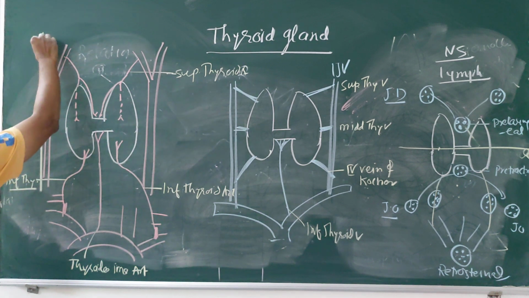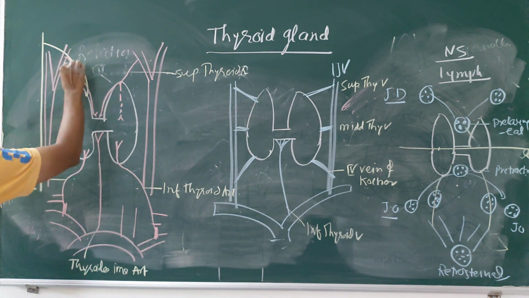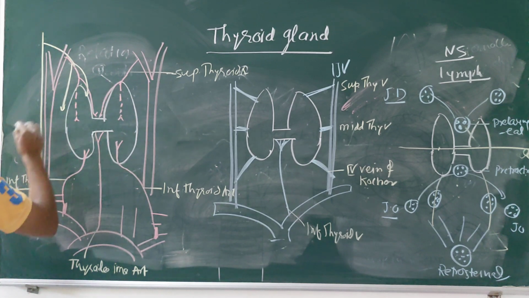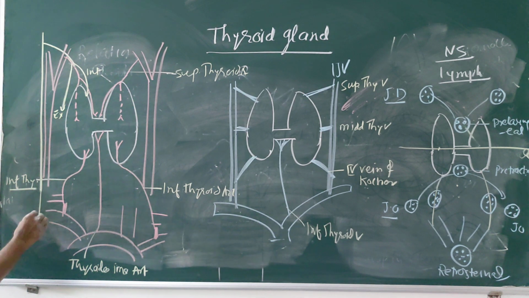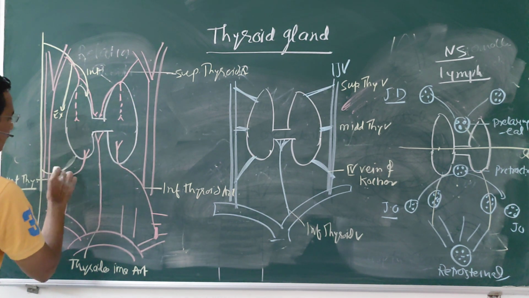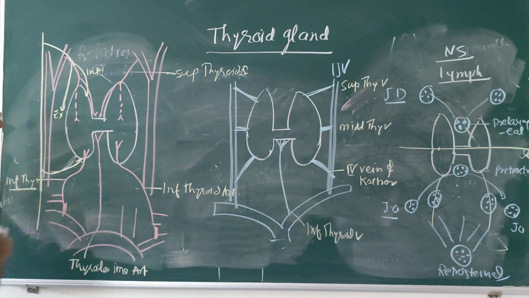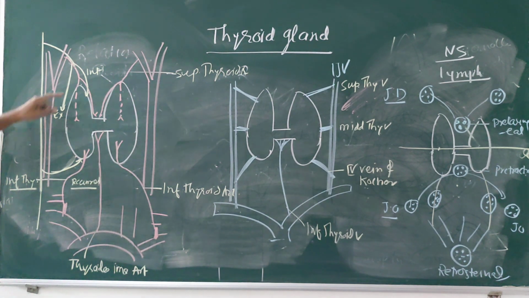It gives branches, that is the superior laryngeal nerve, which gives the internal laryngeal nerve and the external laryngeal nerve. And from the lower side, there is one more branch that is called the recurrent laryngeal nerve.